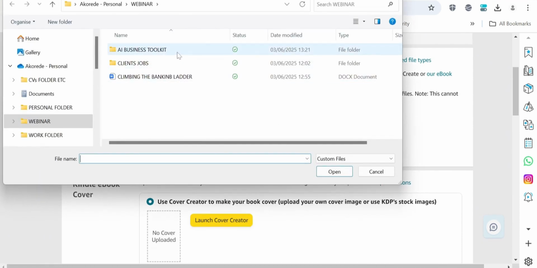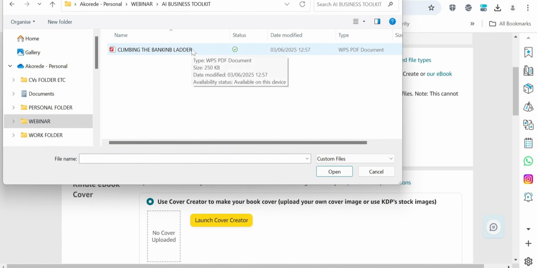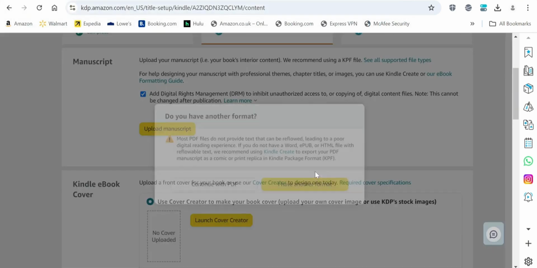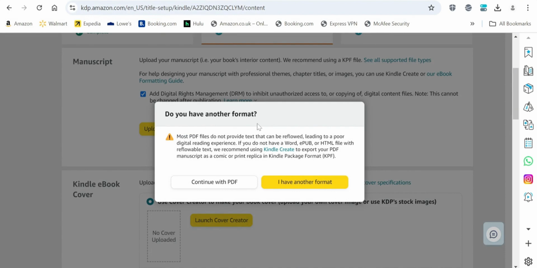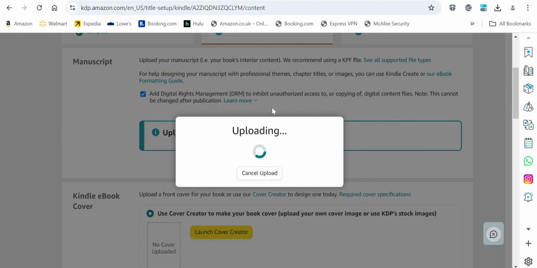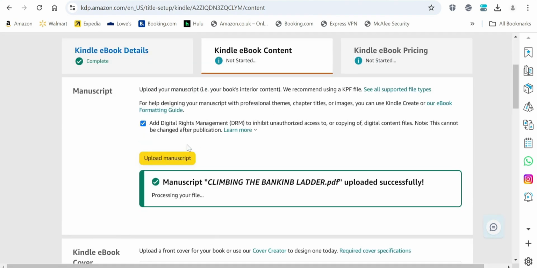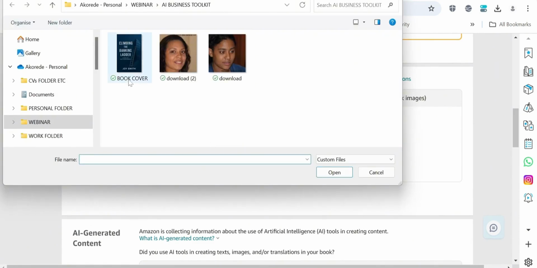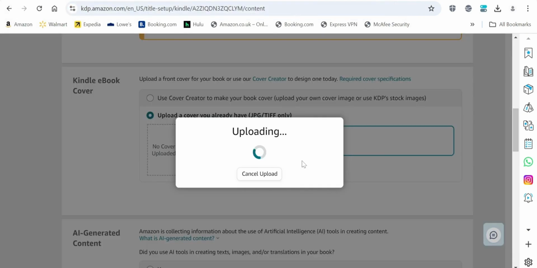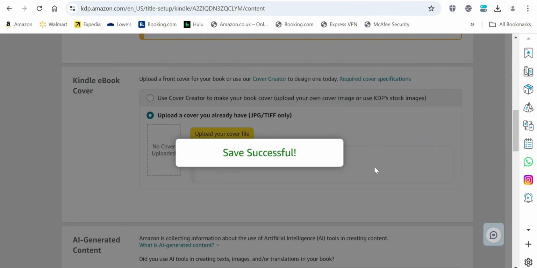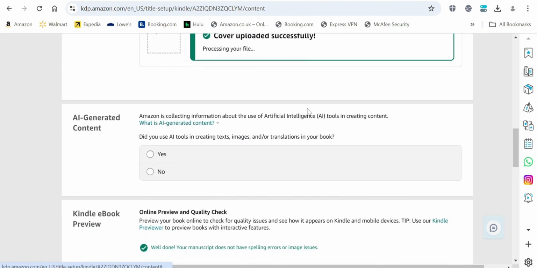Okay, so this is the Word document. So we're uploading the PDF file. So go ahead and upload. Do you have another format? No, we have PDF, so we can go ahead and upload our work here. Okay, so our book cover. Click into it and pick our book cover right here and get it uploaded. Okay, so that has been saved successfully.